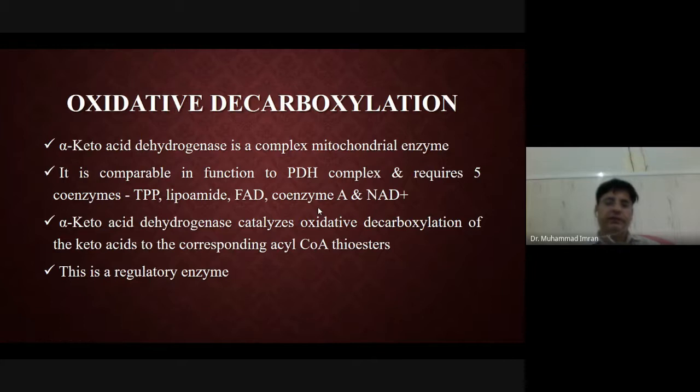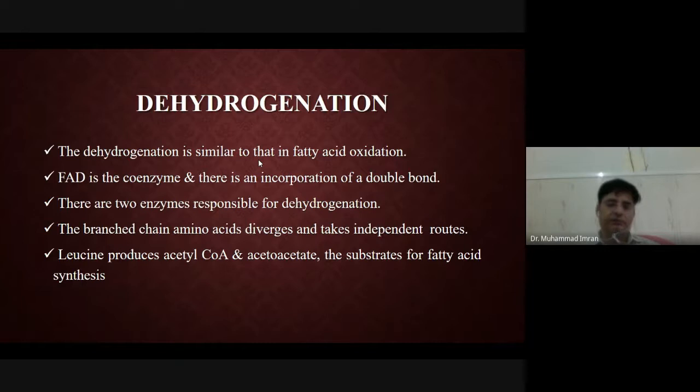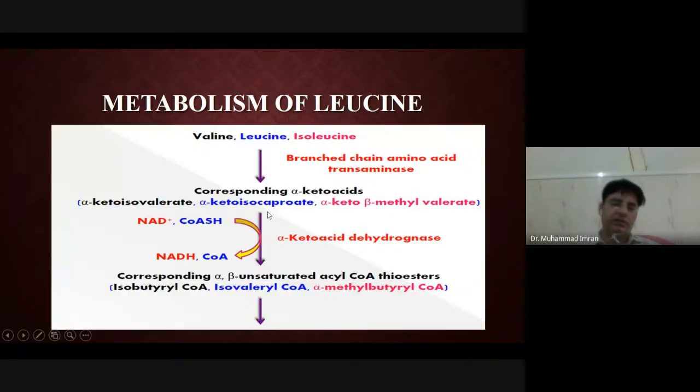Then in the second reaction, the branched-chain alpha keto acid dehydrogenase complex, which is a complex of three enzymes, produces the CoA form of the acid. Then dehydrogenation we will discuss in this figure.